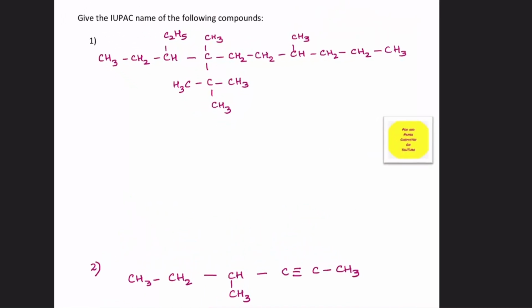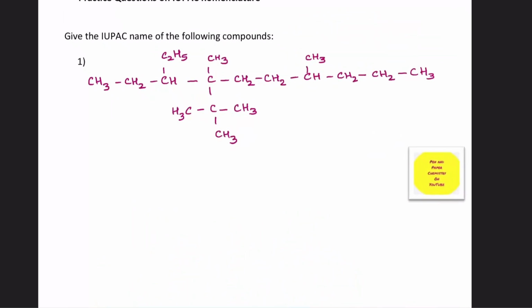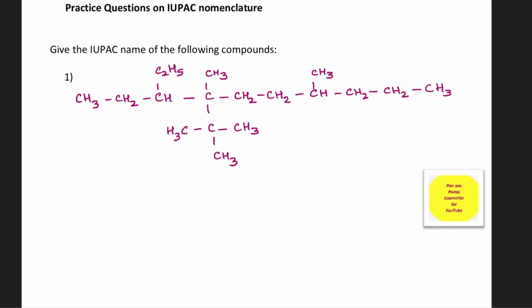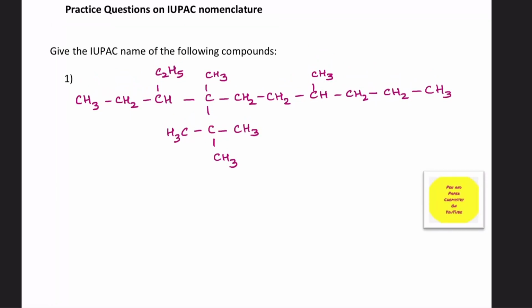You have to give the IUPAC nomenclature of the following compound. Go ahead. Now, if you want me to tell you how many carbon atoms are in the main chain, just to make sure that you get the numbers right, it's 1, 2, 3, 4, 5, 6, 7, 8, 9, and 10. I'm not giving you a clue over here or anything, just making sure that you get the number of carbon atoms right in this long chain. Please note down the structure and write the IUPAC nomenclature of this compound.